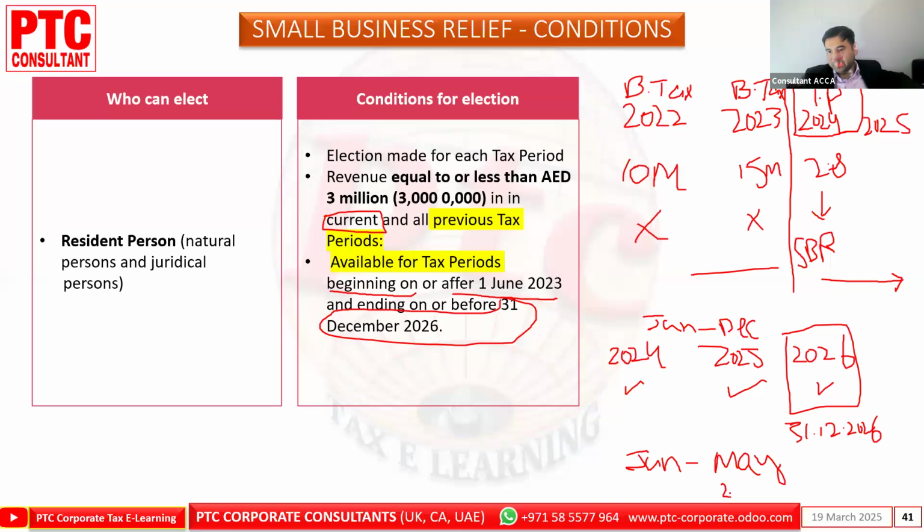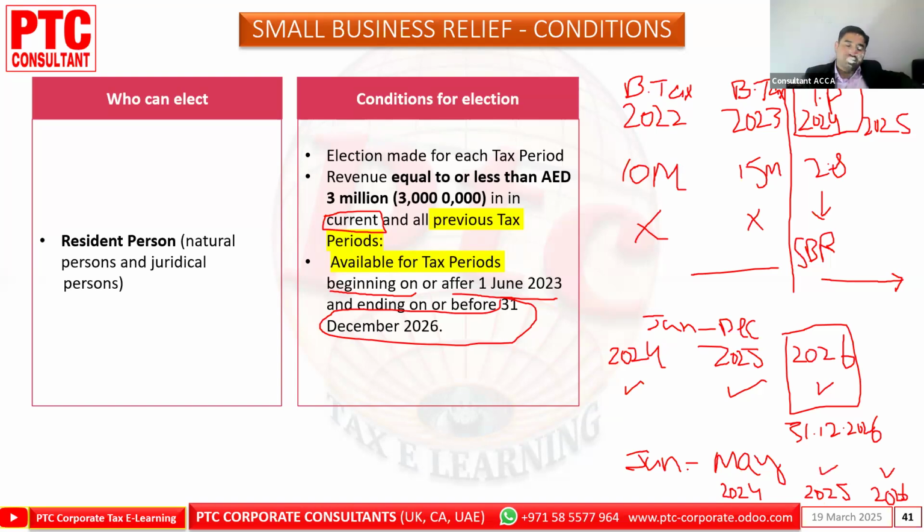So here the first is coming 24. Next May is coming 25, right? Then 26, May 26. So here also you can take the 3 years.